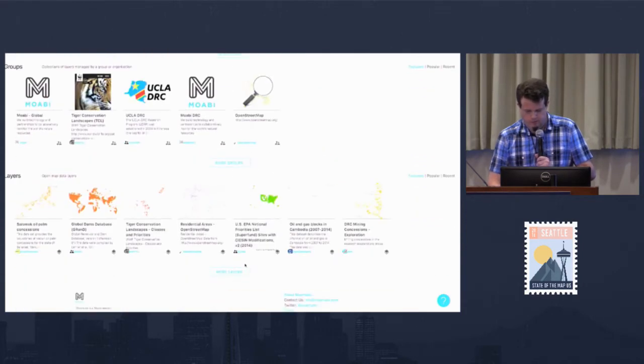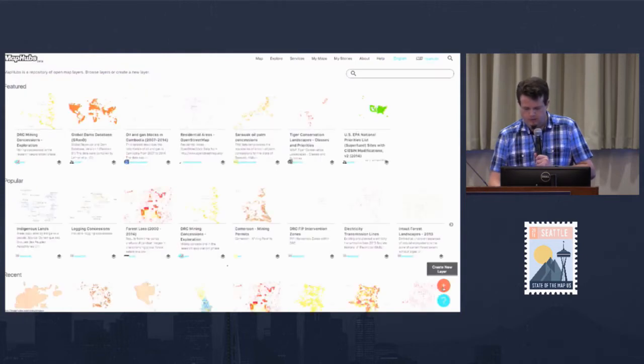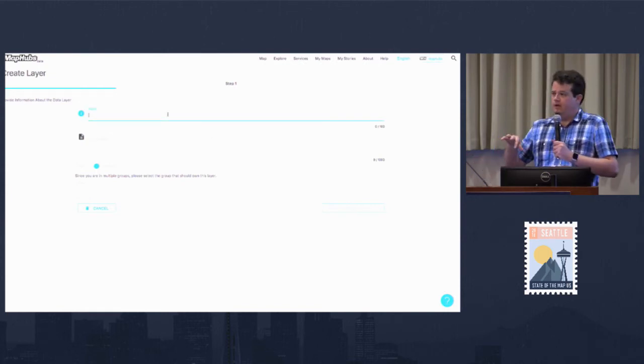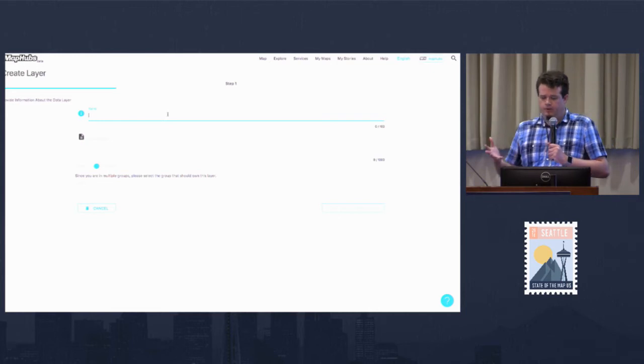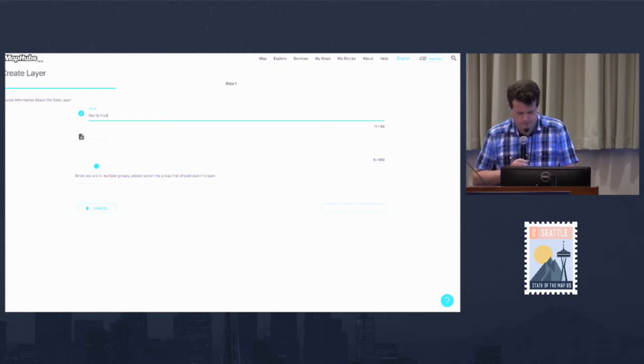So I'll go to layers and click create new layer. So let's pretend that we were out in this area and we observed an area where we saw gorillas. So let's make a gorilla habitat layer. Just say that it is a demo.